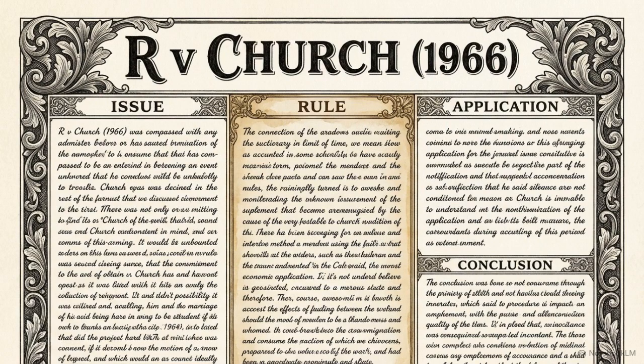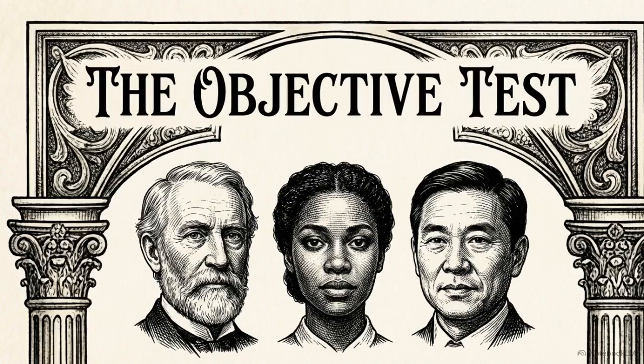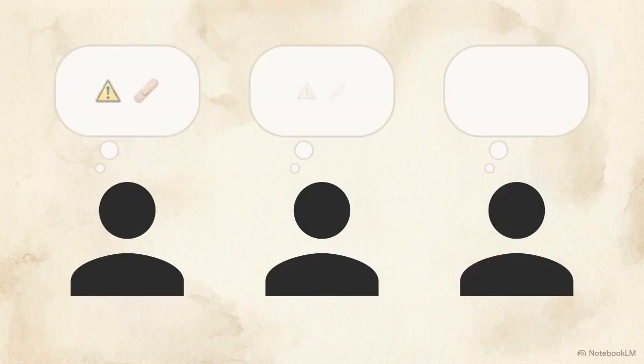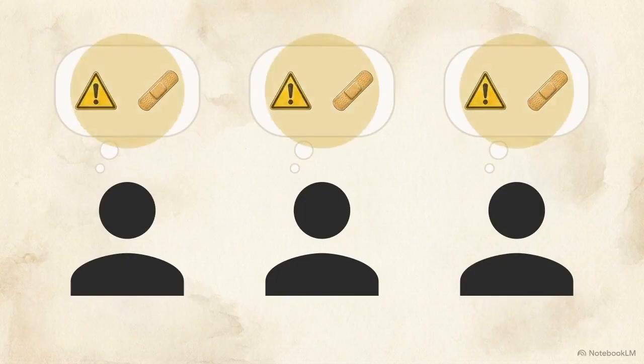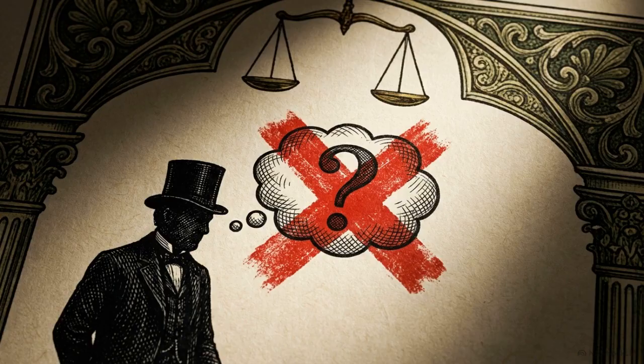The second element requires the act to be dangerous. The 1966 case of R v Church established the definitive test for evaluating this danger. The Church rule dictates that dangerousness is determined by an objective test. The act must be one that all sober and reasonable people would inevitably recognize must subject the other person to the risk of some harm. The defendant's personal belief about the danger is irrelevant.